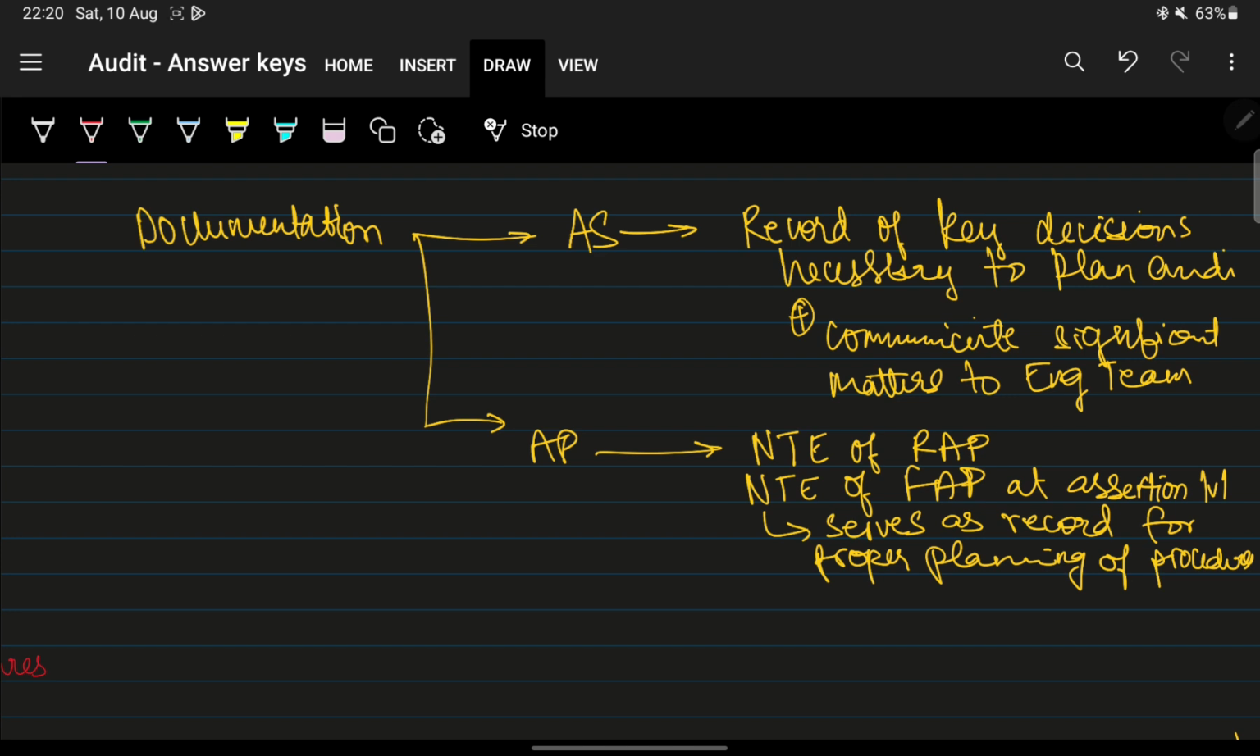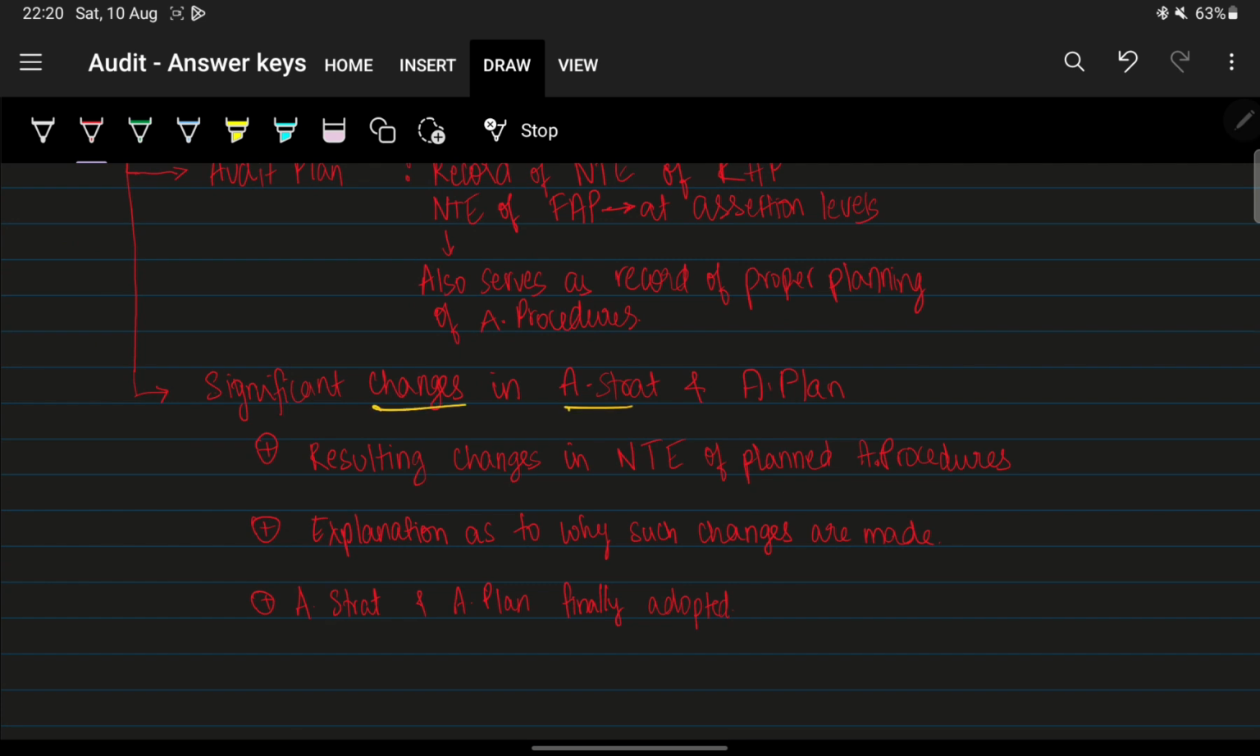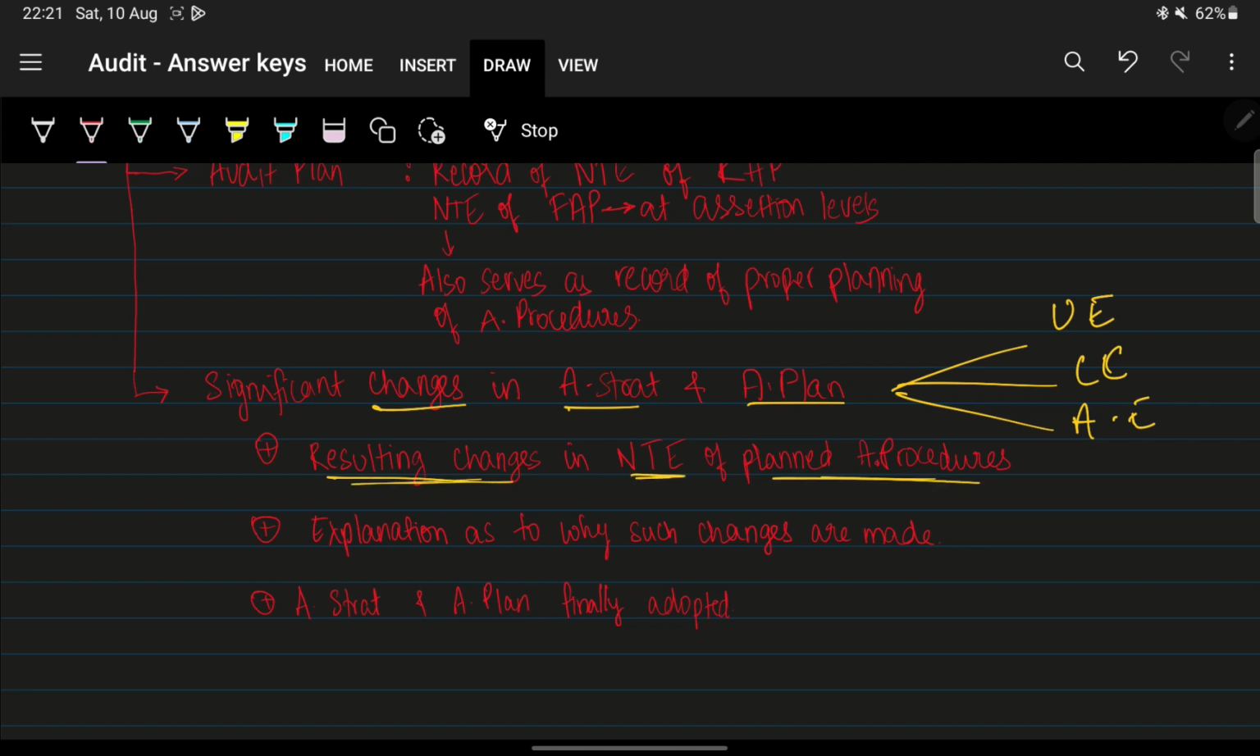Next we saw significant changes. Actually we didn't see it completely. What did we see in significant changes? Significant changes in audit strategy and audit plan can occur because of three reasons: unexpected events, change in conditions, and lastly, obtaining audit evidence through audit procedures. What should we record when we are changing the audit strategy or audit plan? We record the resulting changes in the nature, timing and extent of planned audit procedures.